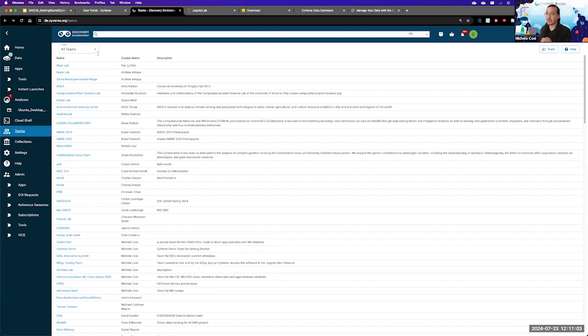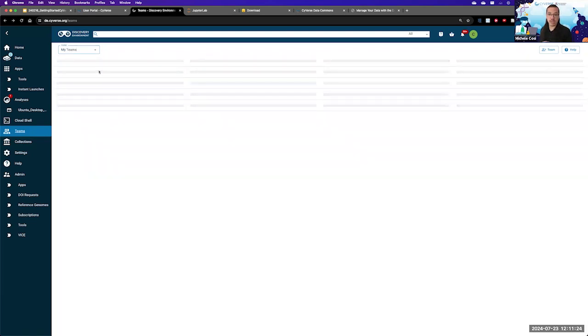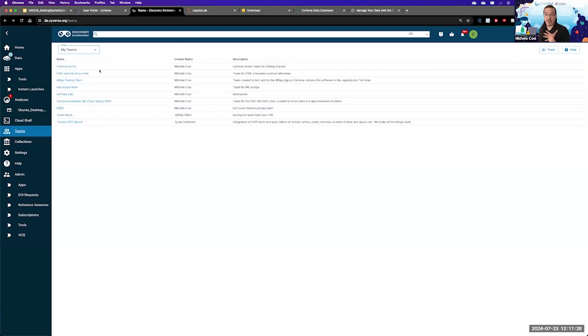I did just create a team, and because I forgot to show you how to turn a team private or public, I'm going to show you how to do that now. You go to the top left over here where it says View, and you click the drop-down menu where you can choose between all teams and my teams, and you click on my teams, and these are the teams that I have created myself.